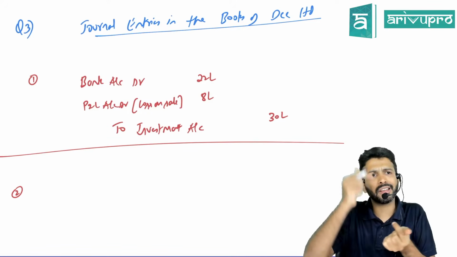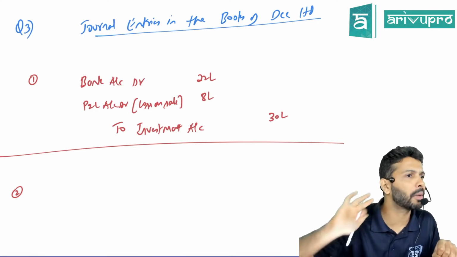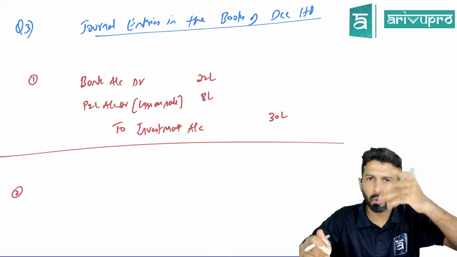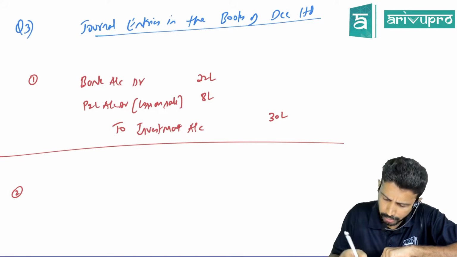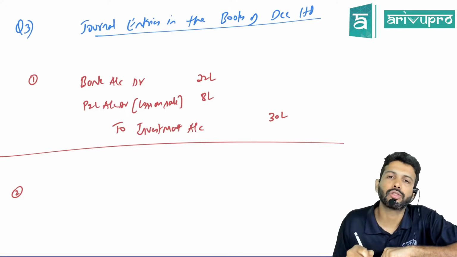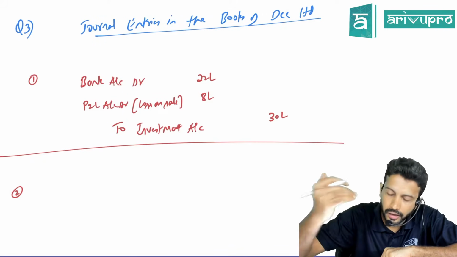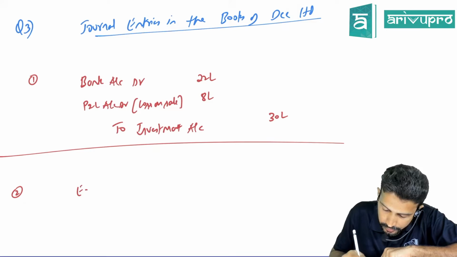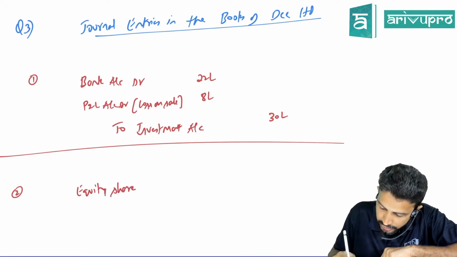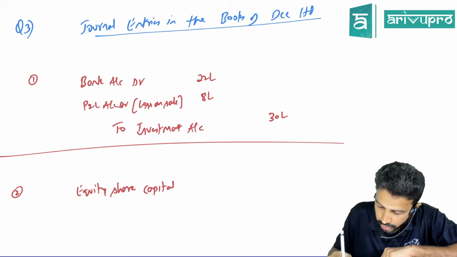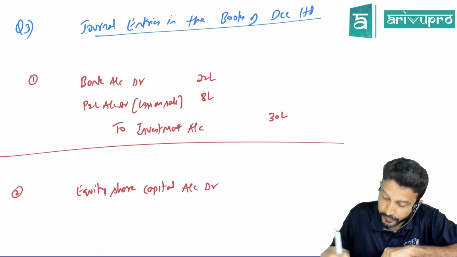Or if you want, instead of directly premium and buyback, you can directly debit security premium. That way one entry can be reduced. That is your call. Still, I'll do it. One more problem. So you have done a buyback, so equity share capital will reduce. So the journal entry will be, since equity share capital has credit balance and it is reducing due to buyback, we will debit it.